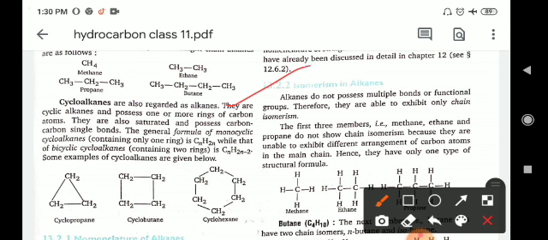Isomerism in alkanes. So what are the isomers? The compounds which have the same molecular formula but different physical and chemical properties are known as isomers, and the process is known as isomerism. In alkanes, chain isomerism is basically found. Alkanes do not possess a multiple bond or functional group, therefore they are able to exhibit only chain isomerism.